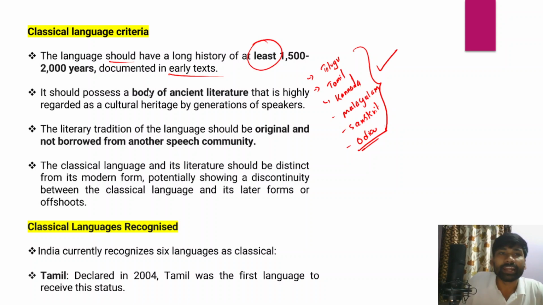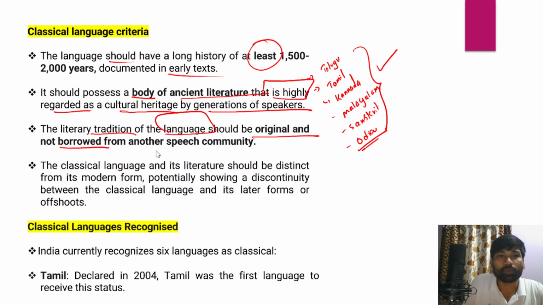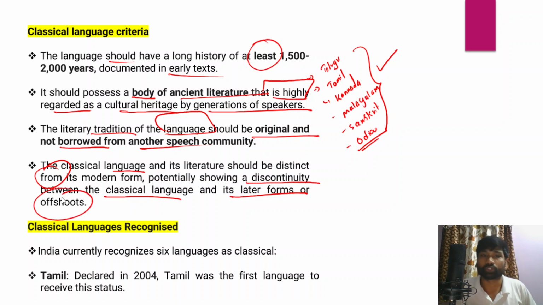Apart from that, it should possess a body of ancient literature that is highly regarded as cultural heritage by generations of speakers. The literary tradition of the language should be original and not borrowed from any other speech community. So this is also another criterion. And the classical language and its literature should be distinct from any other language or modern form, and potentially show a discontinuity between the classical language and its later forms or even its offshoots.